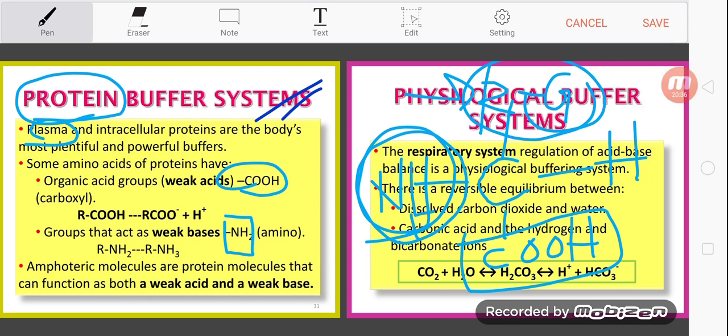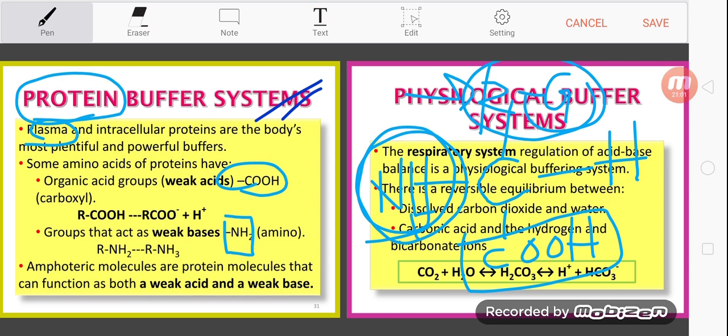Okay, so how does the protein buffer system work? Similar to the bicarbonate buffer system and phosphate buffer system, when strong acid and strong bases are present in the body fluid, these strong acids and bases will dissociate and release the hydrogen ion or the negatively charged component.